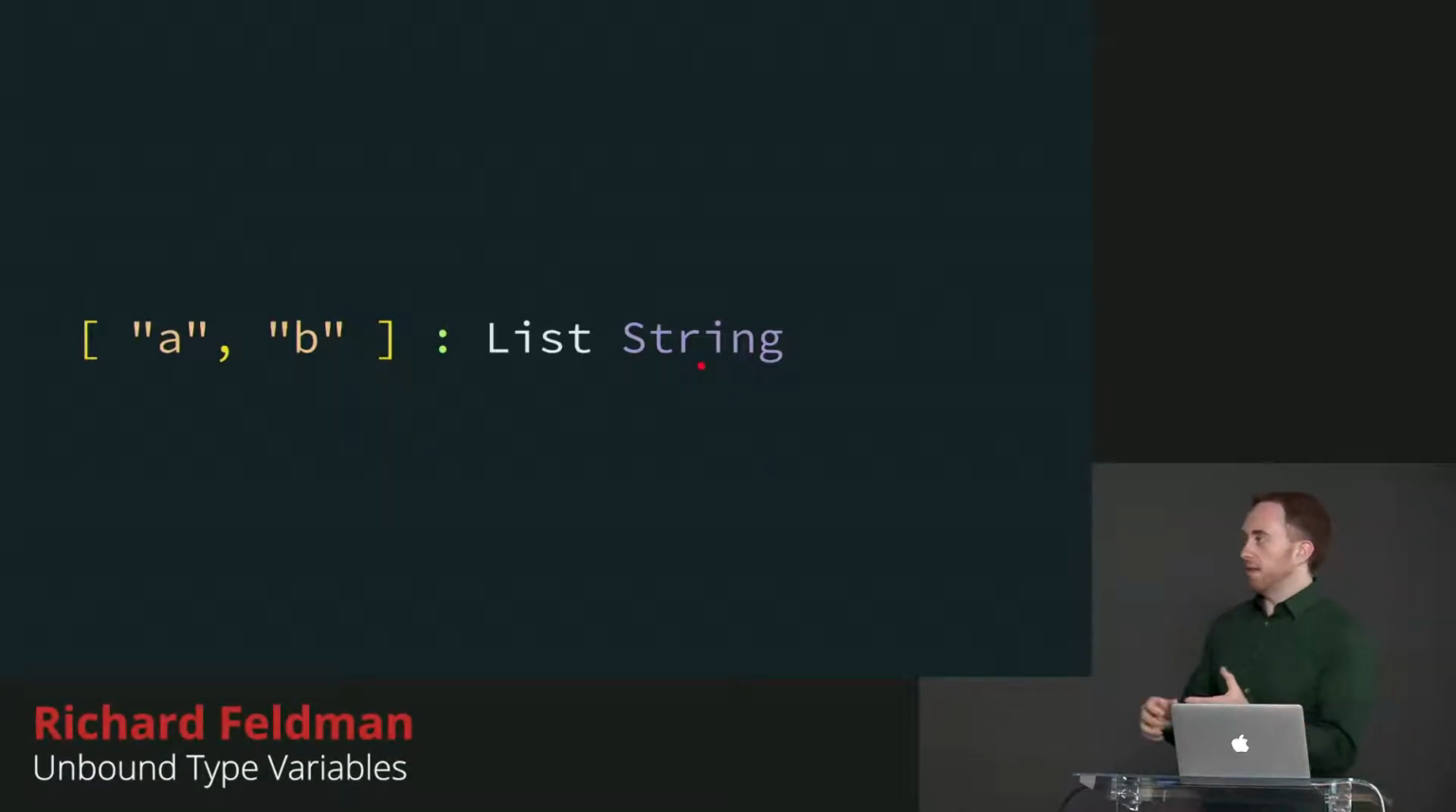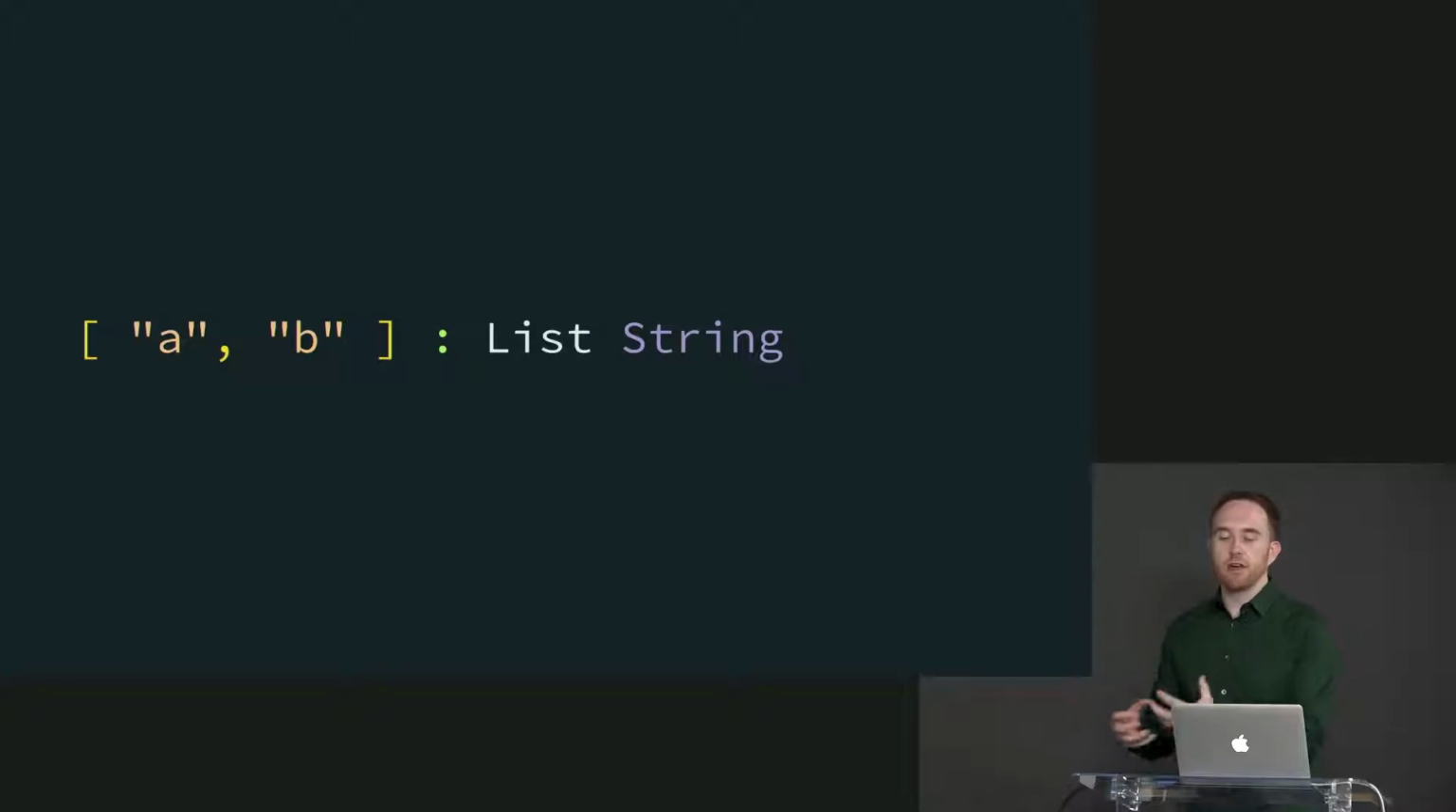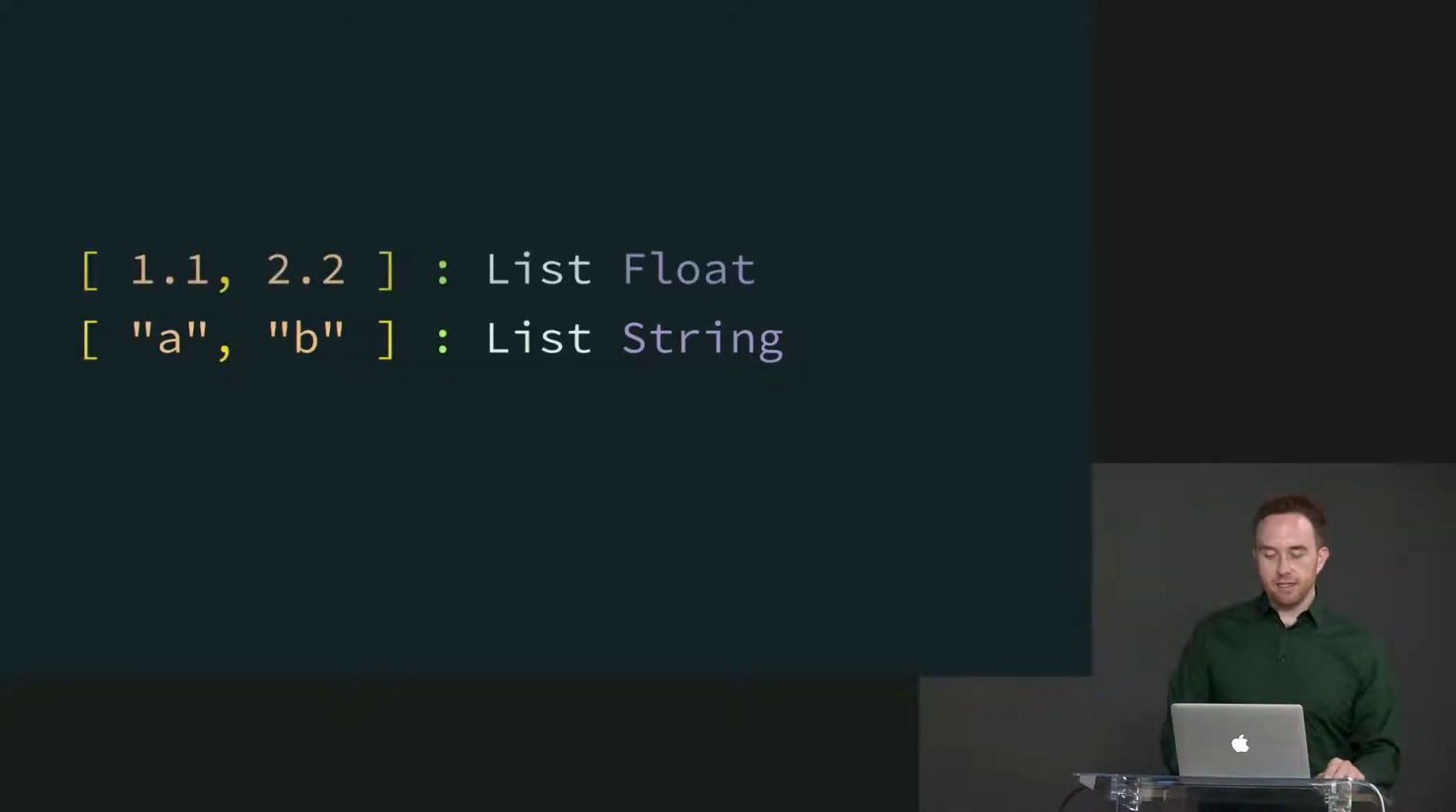Now, another thing that we maybe have an intuition for, that it ought to work without necessarily knowing how it ought to be represented, is the following. A and B is a list of strings. We also have 1.1, 2.2, that's a list of floats. What is this? Well, it's not a list of floats or a list of strings, at least not necessarily, because there's no floats in it, there's no strings in it.